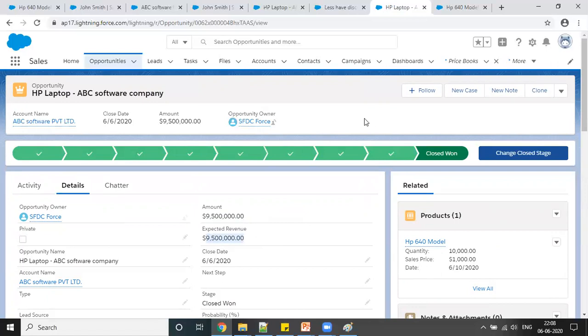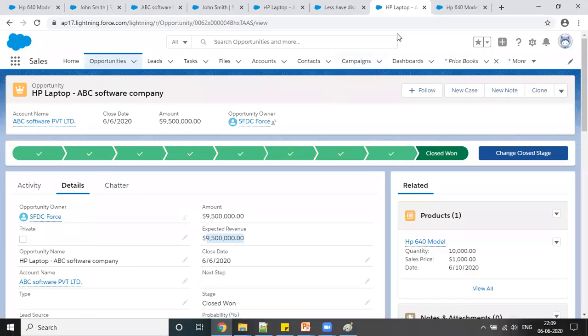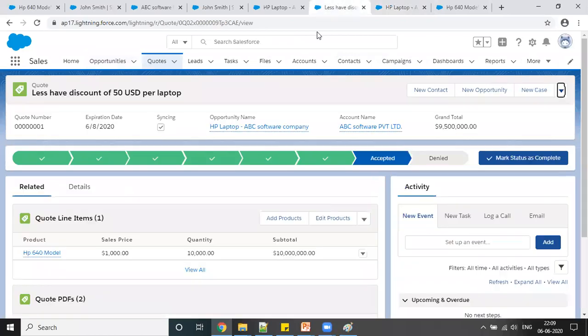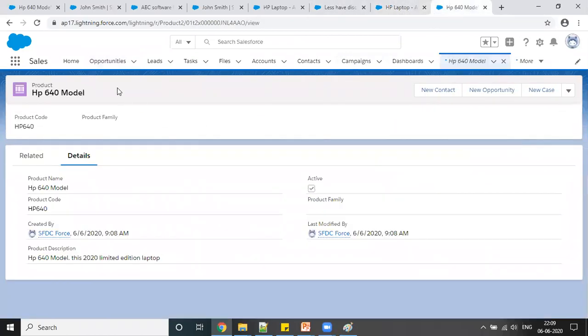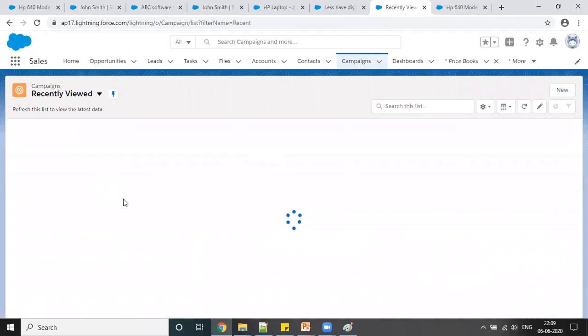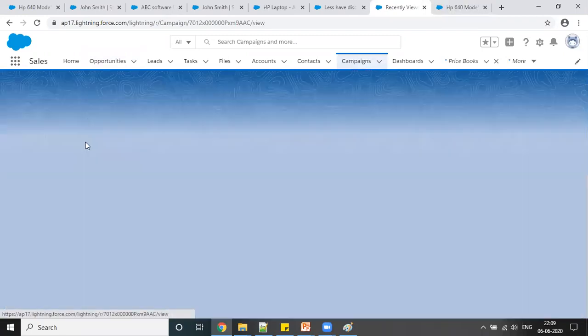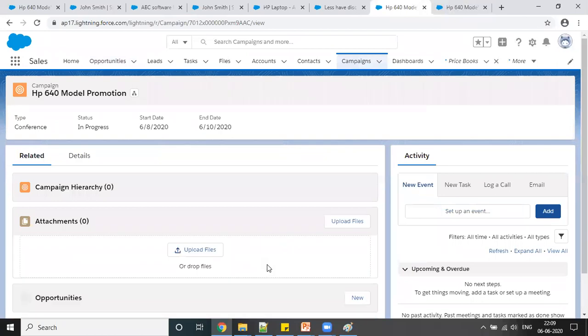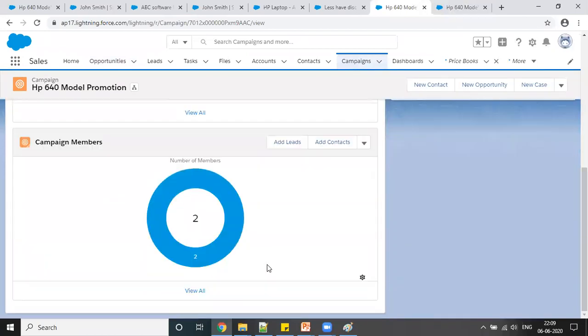So maybe you can ask any question if you have. Okay, and one more thing, let's see our campaign that we created. So, campaign object.